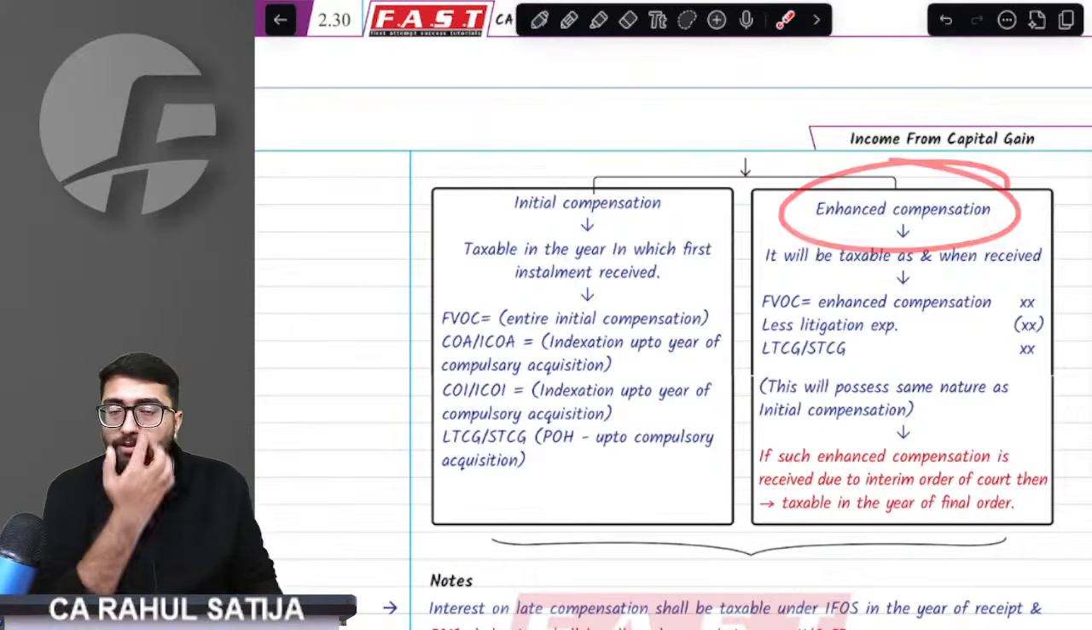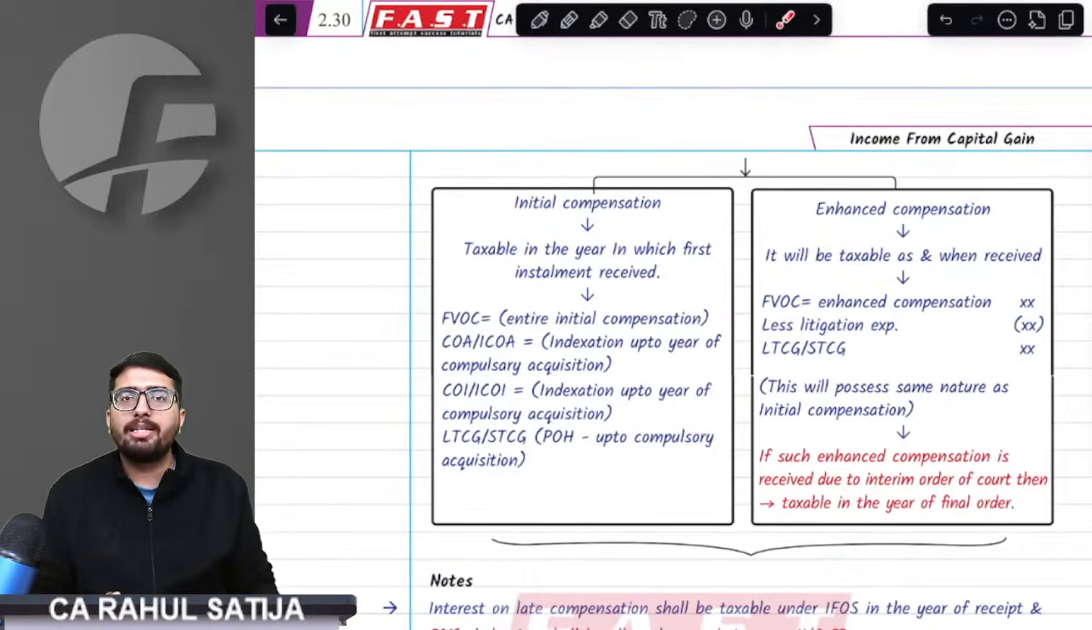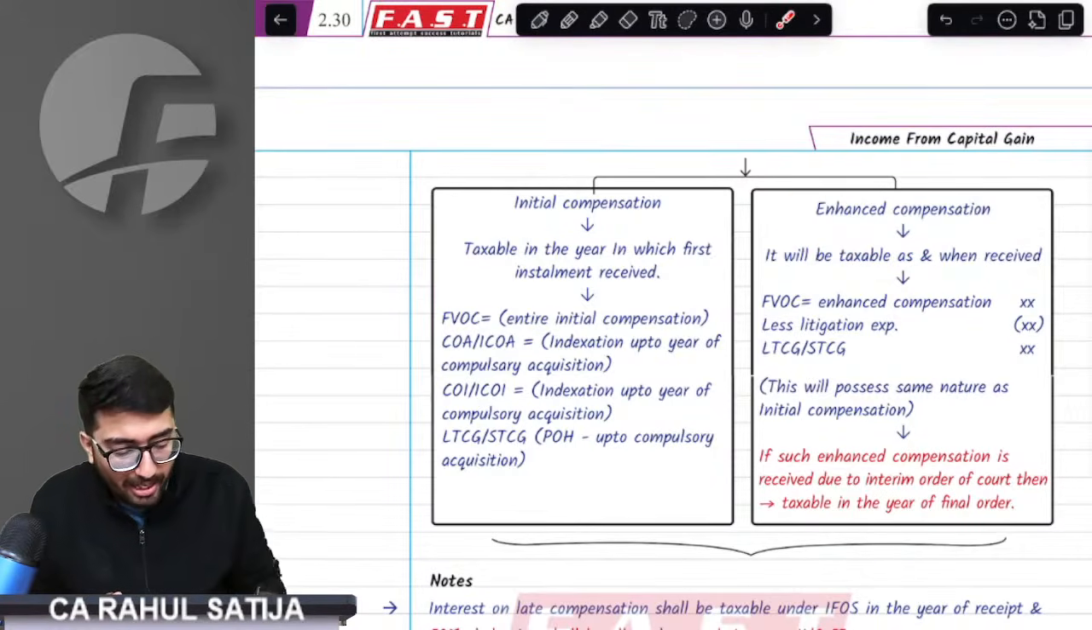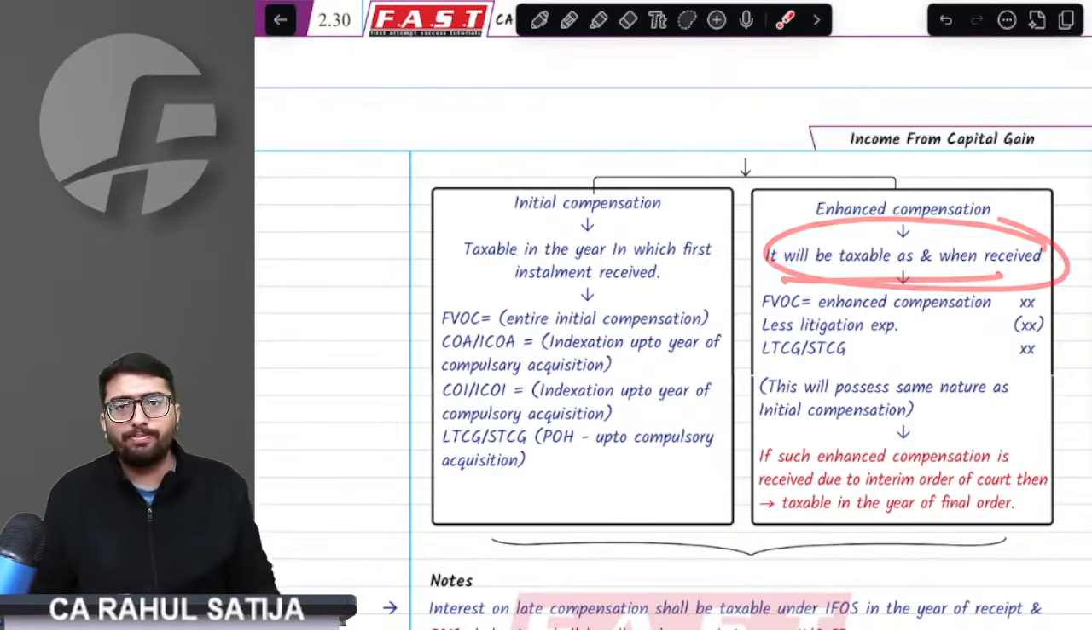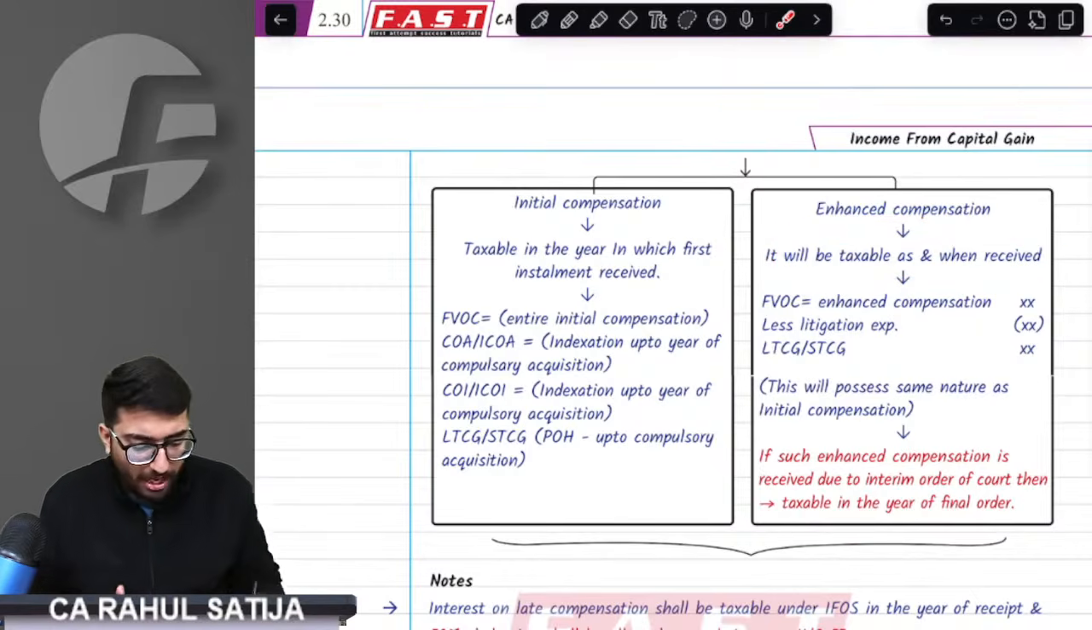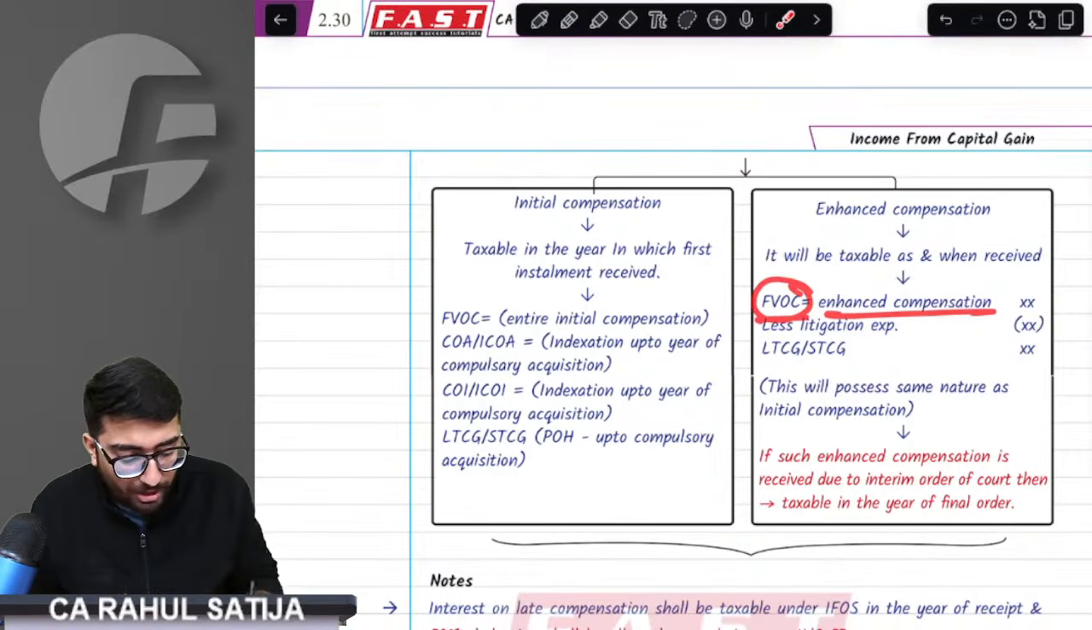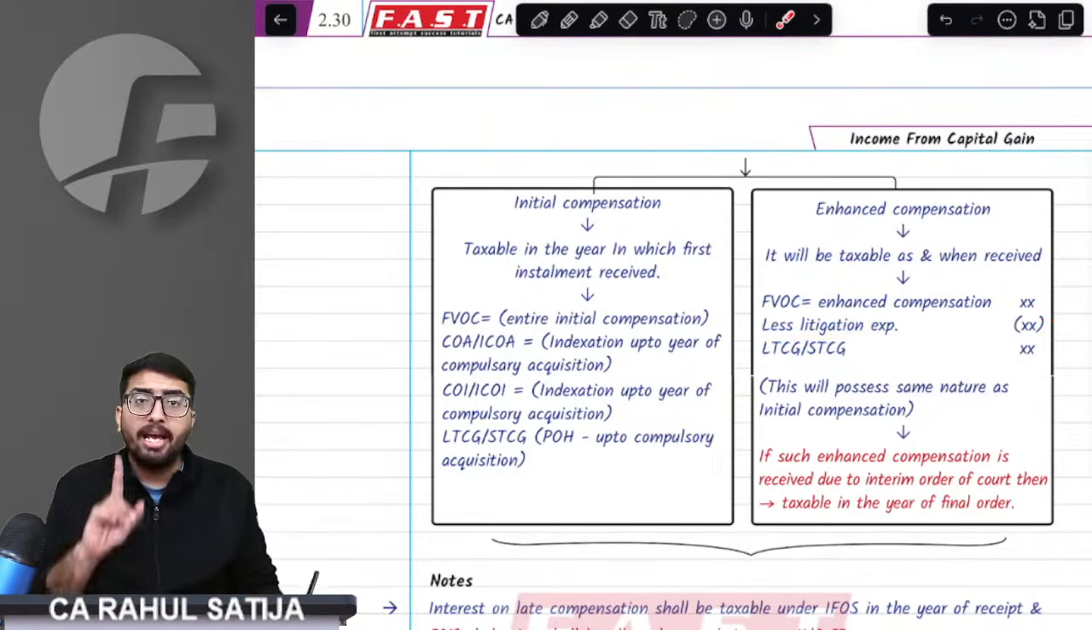Sir, what will happen to enhanced compensation? The provision says enhanced compensation will be taxed in the year when it is received, as and when received. Full value of consideration would be enhanced compensation minus litigation expenses, if any, and this will give you long-term or short-term capital gain.